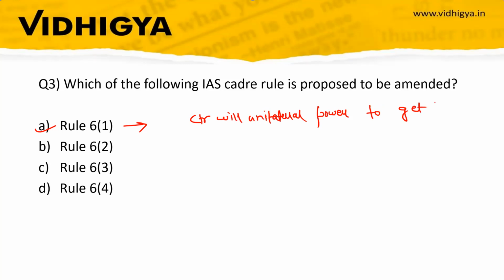to get IAS officers from the state for central deputation. Earlier, the Centre did not have this power, and if the state wanted to send an IAS officer on deputation, then the state could send, otherwise the Centre could not compel. But now the Centre has this unilateral power. After the proposed amendment, the Centre will have this unilateral power to get IAS officers to the central government.